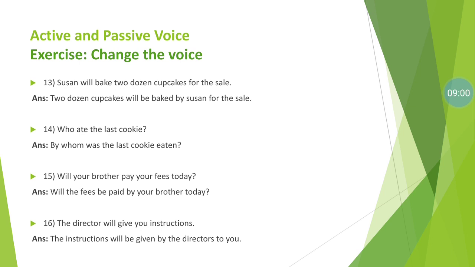Number 15. Will your brother pay your fees today? The active voice remains, and the sentence also remains an interrogative type of sentence. So as we know that will is given, there is no change. The sentence begins with will. Will the fees be paid by your brother today?